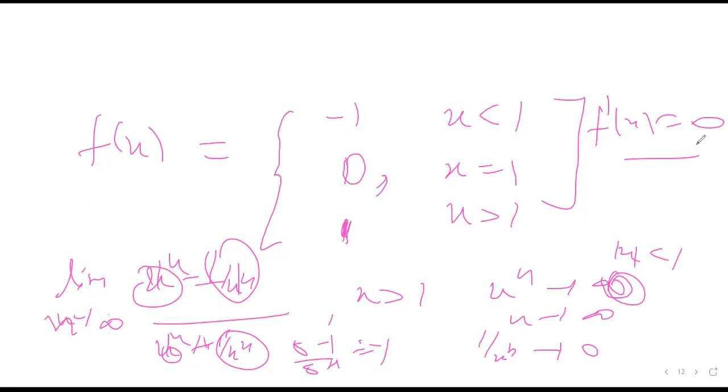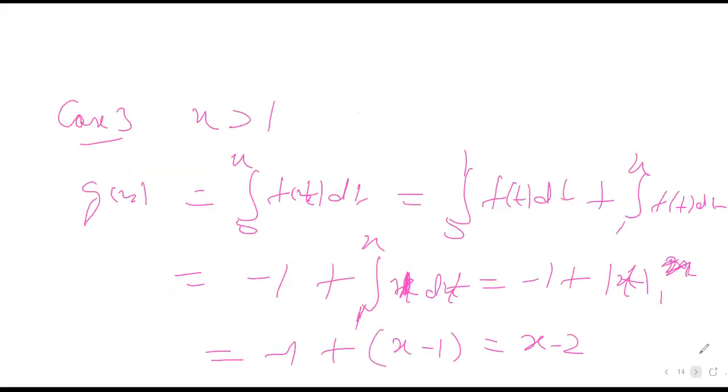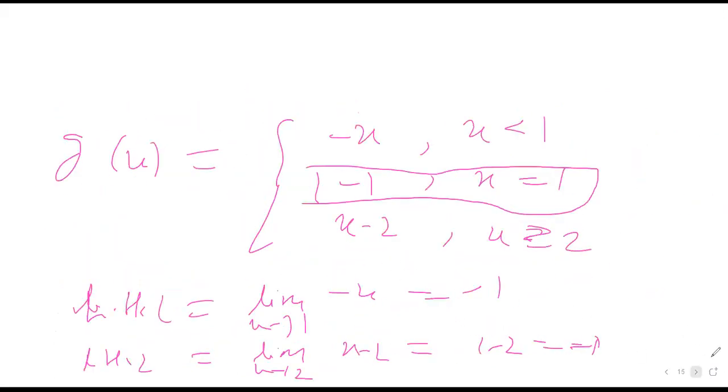Without satisfying the criteria of continuity, we cannot graduate to differentiability. So this is not continuous, which implies not differentiable, right? But g(x) is continuous but not differentiable.